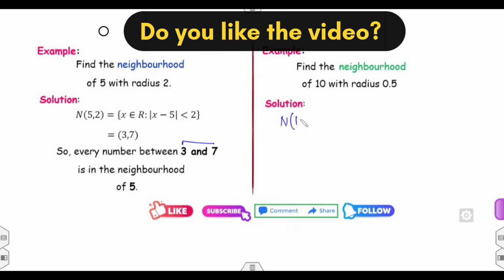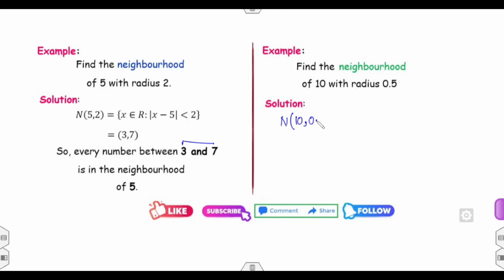Similarly, I can find the neighborhood of 10 with the radius 0.5. Geometrically, it means from 10, go 0.5 to the left side, which is 9.5, and 0.5 to the right side, which is 10.5. That means the neighborhood is 9.5 to 10.5, the open interval, called the neighborhood of 10 with the radius 0.5.